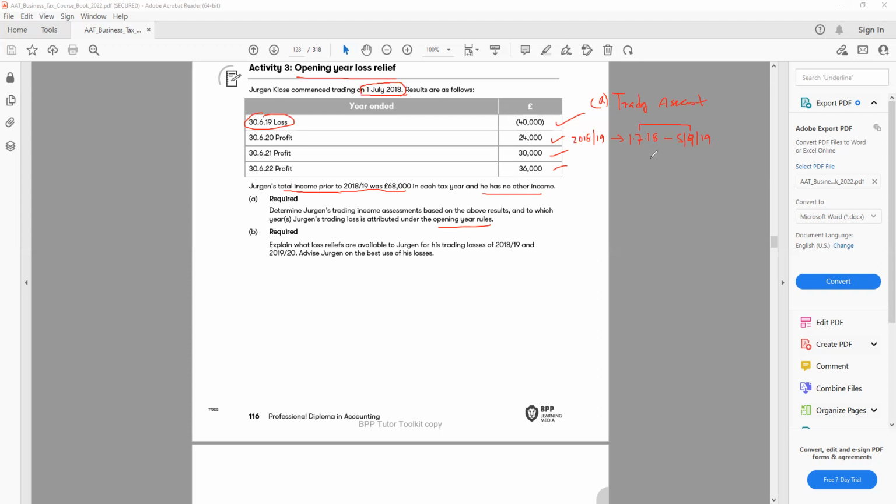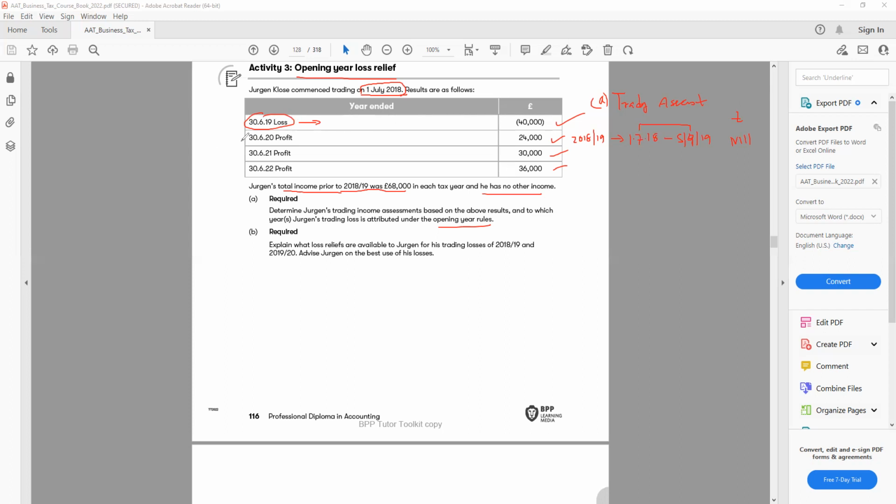And this period, I don't have any profit because up to 30th of June, I make a loss. So I will say my trading profit here, I have no profit. I have actually the loss. So I'll say nil. Then the opening year rules is the 12-month period. So the first 12 months, my year is ended on June.